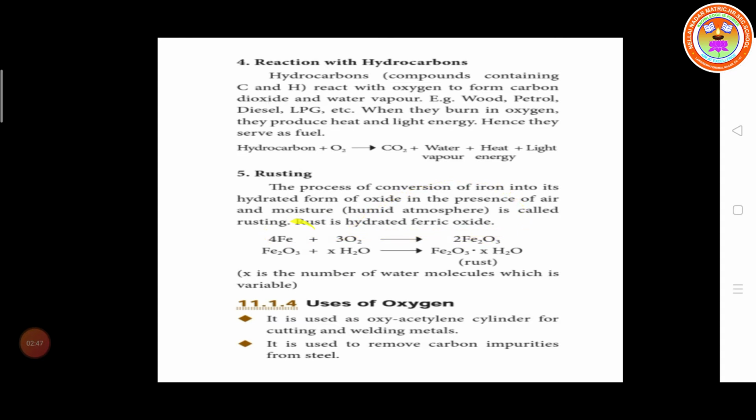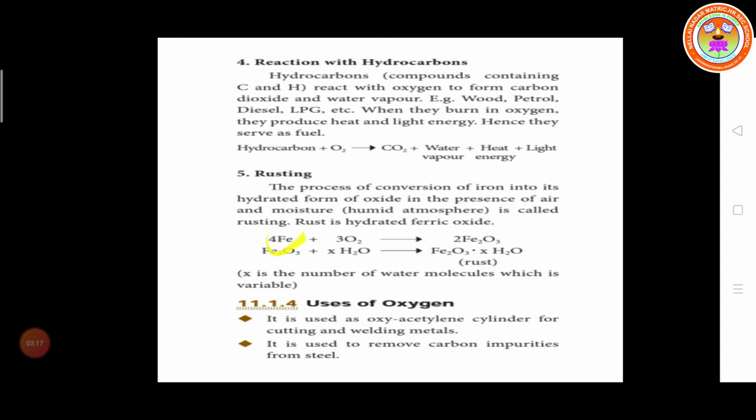So Fe is the symbol of iron. 4 iron atoms combined with 3 molecules of oxygen. 3 into 2, 6 atoms are present. So we have to balance that. That's why we split it, 2 into 2, 4. So Fe2, 2 Fe2, so 4. From the reactant side and the product side we should balance.